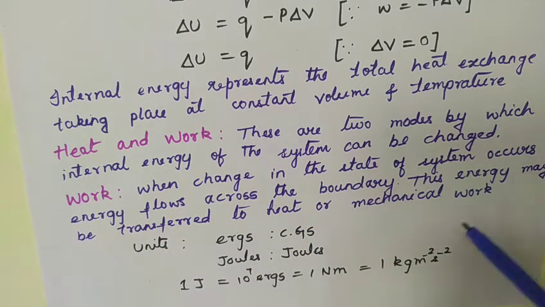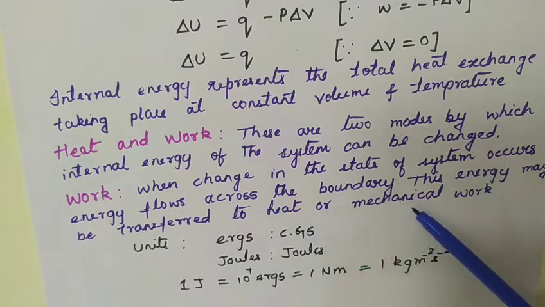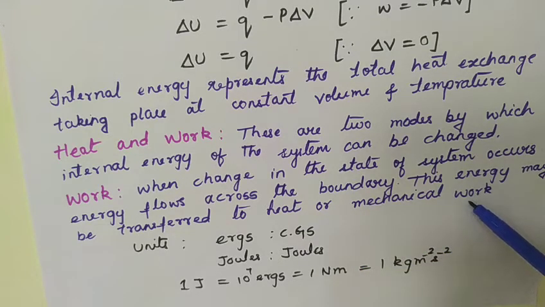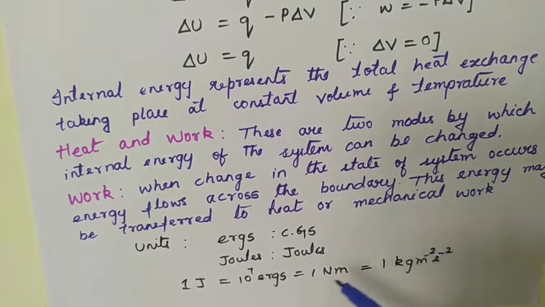This energy may be referred to as heat or mechanical work. It is expressed using the unit ergs in the CGS system, and joules in the SI unit system. So 1 joule is equal to 10 raised to 7 ergs, is equal to 1 Newton meter, is equal to 1 kg meter square per second square.